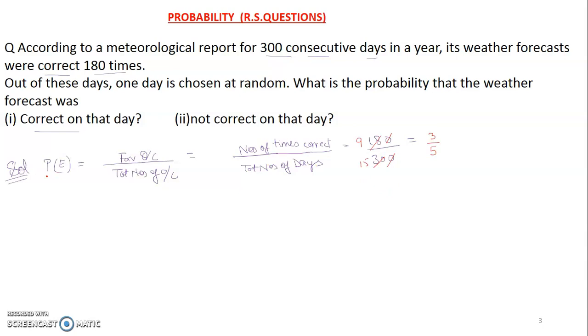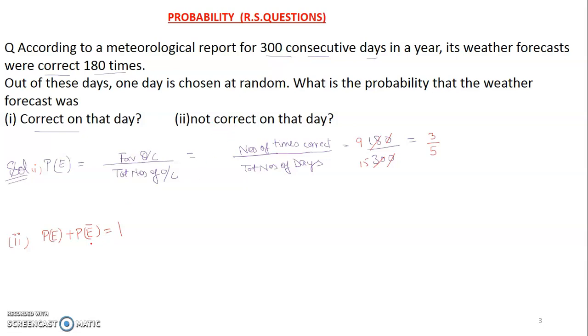Now the second part; this was your first part. The second part says not correct on that day. So there are two methods. One is the probability of an event, I told you students, and the probability of non-occurrence of that event, this E bar meaning not occurrence, is equal to 1. Here the event is correct on that day, and E bar will be not correct.